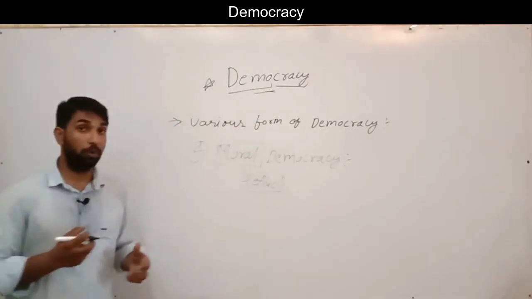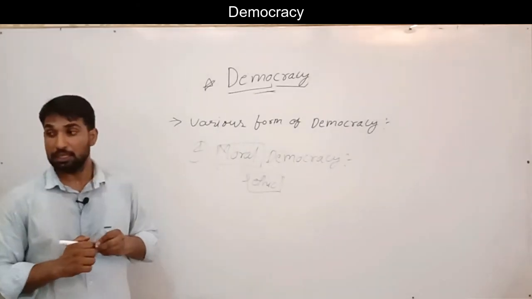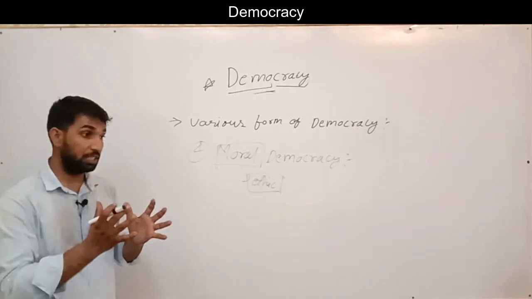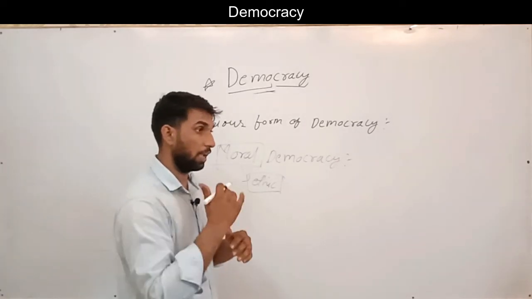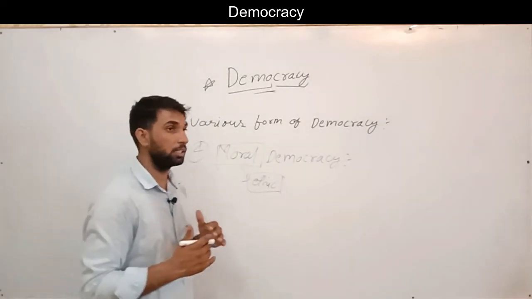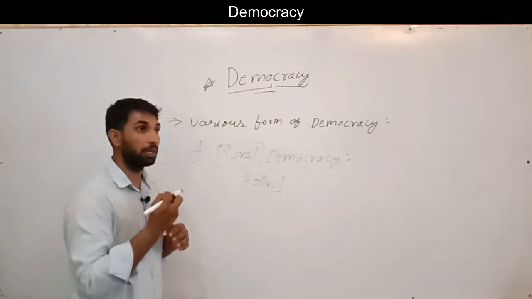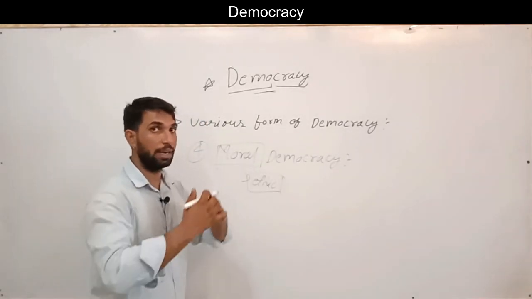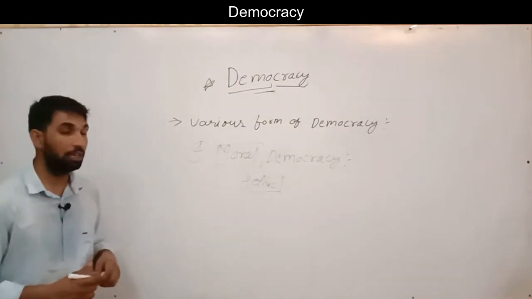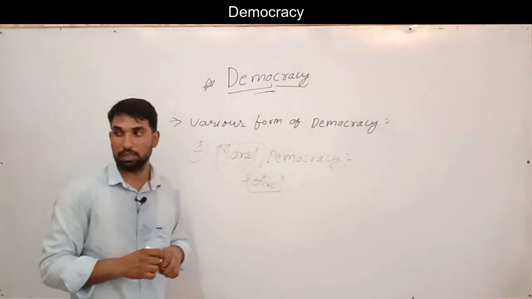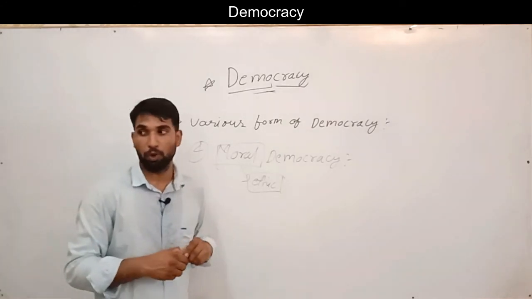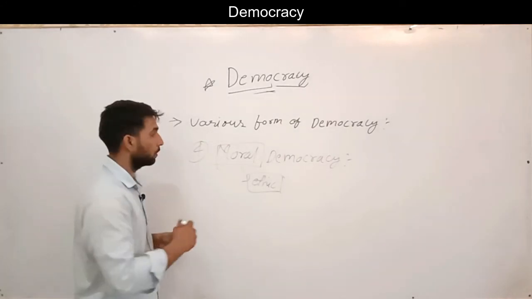So moral democracy means democracy based on some principles of ethics. Every individual gets equal opportunity and has the right to decide what is wrong and what is right for himself or on a large scale in society. Some thinkers have accepted democracy in the form of moral democracy. So this moral perspective of democracy is called moral democracy.